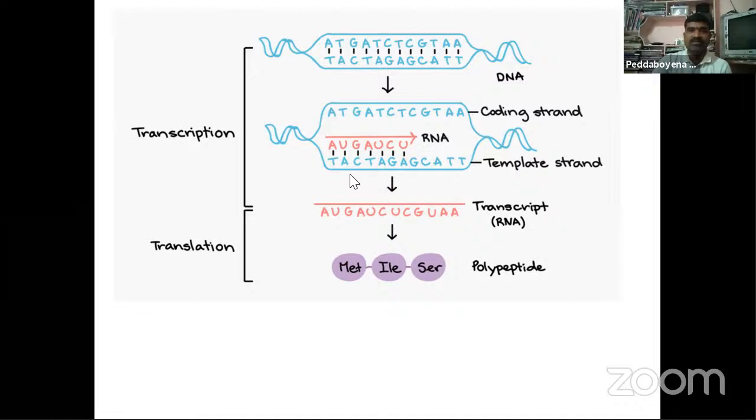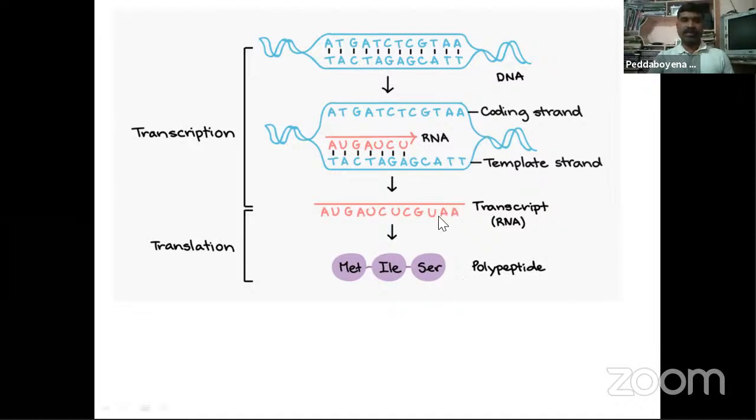For example, this is the template strand, this is the coding strand. So here adenine is there, here uracil is there, meaning AUG. You are observing adenine, adenine same. Thymine's place is uracil. Guanine's place guanine. Adenine, adenine. Only thymine's places are changed. Instead of thymine, uracil is present. So these help in the recognition of the polypeptide chains. So this is the transcription.